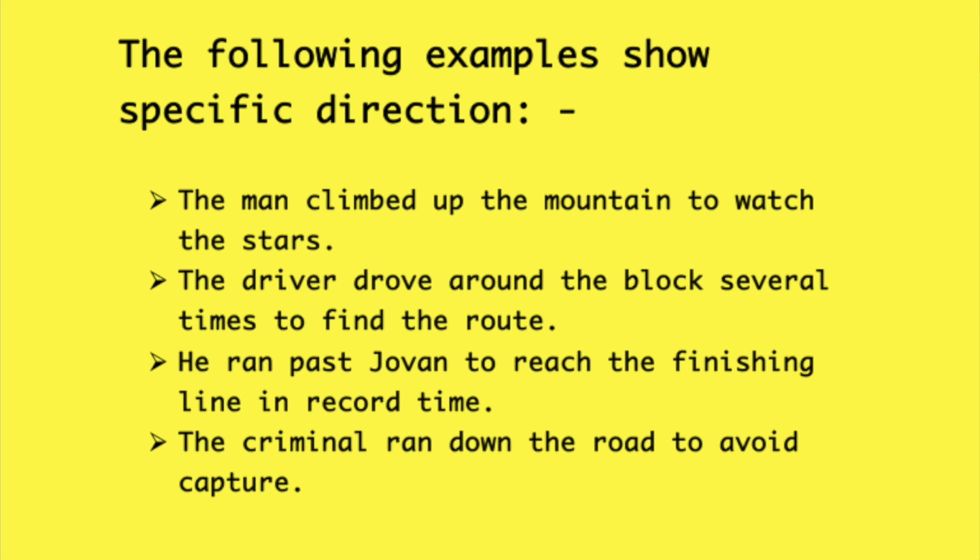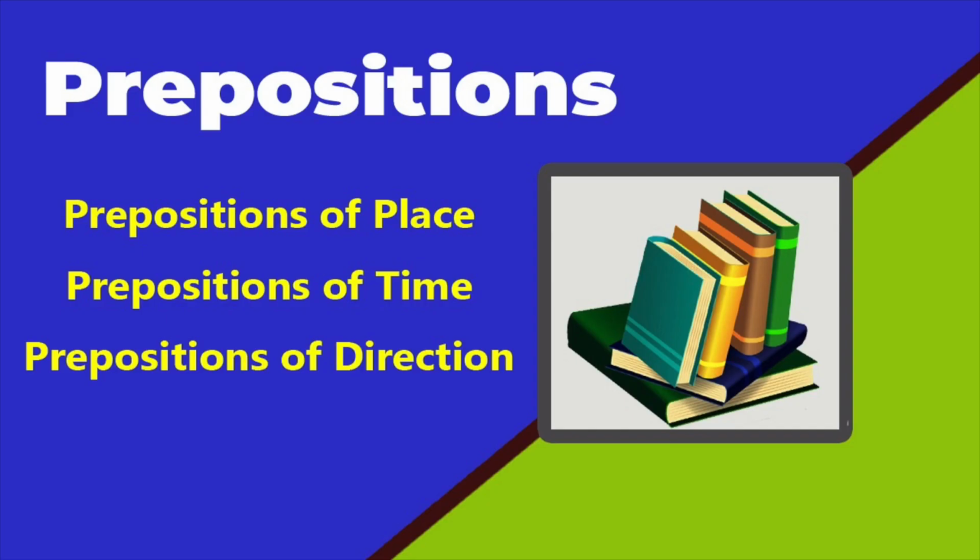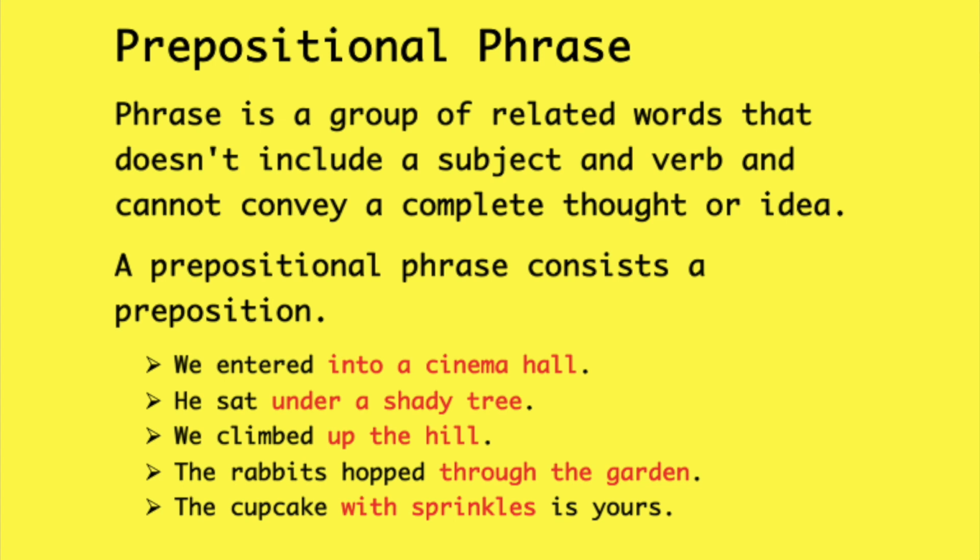Then you can use the common preposition to. He is going to Canada or he is moving to the city. So my dear friends, these are the three main prepositions you should learn well. Now let's discuss prepositional phrases. As we know, a phrase is a group of related words that doesn't include a subject and verb and cannot convey a complete thought or idea.